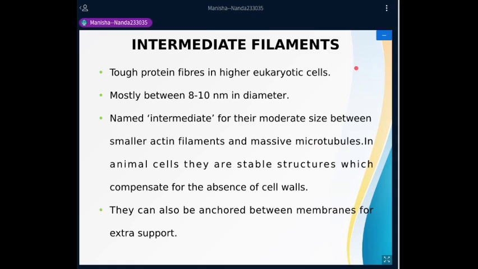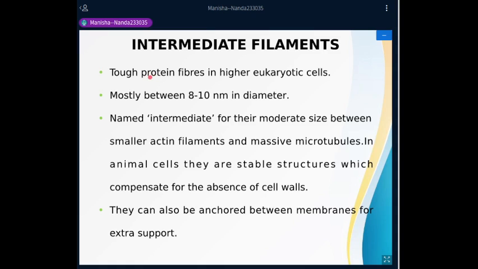Now today we'll be talking about the intermediate filaments and the microtubules. So we'll first take up the intermediate filaments. Now, the intermediate filaments are characterized to be tough protein fibers which are found in higher eukaryotic cells. They have a very tough structure because, first of all, they are different from the other two types of cytoskeletal proteins with respect to cell motility.